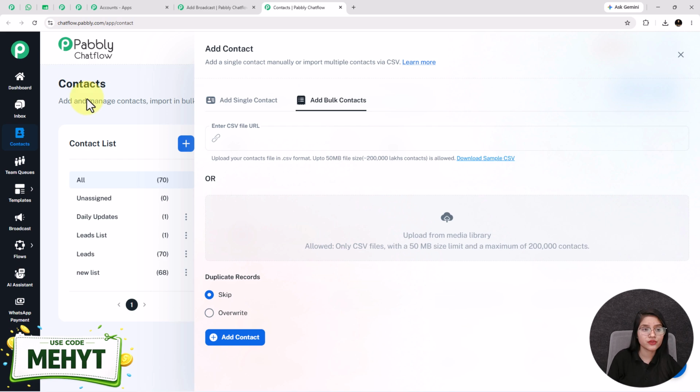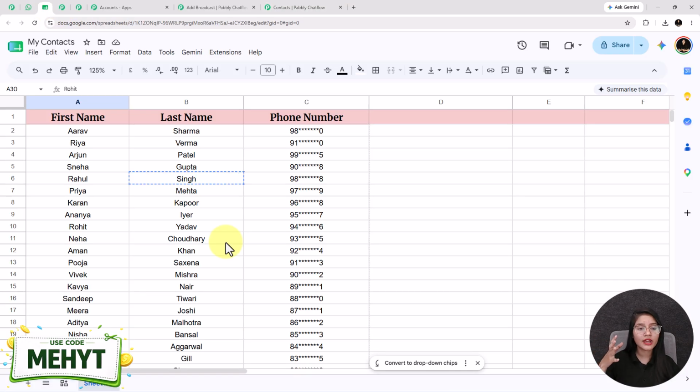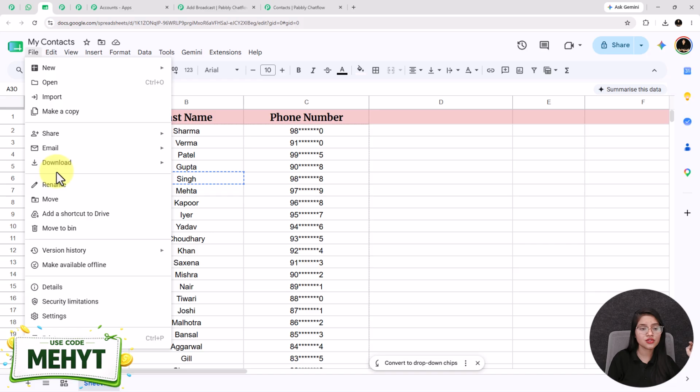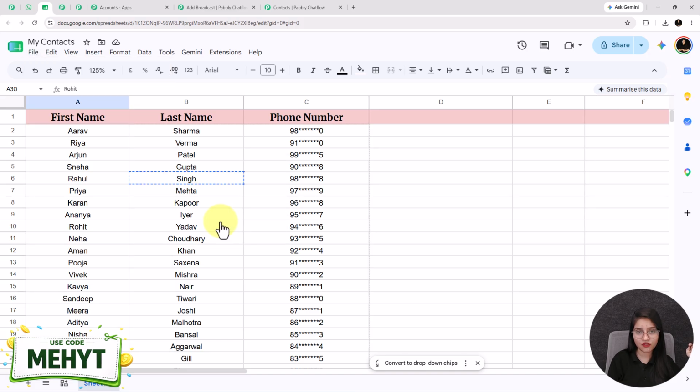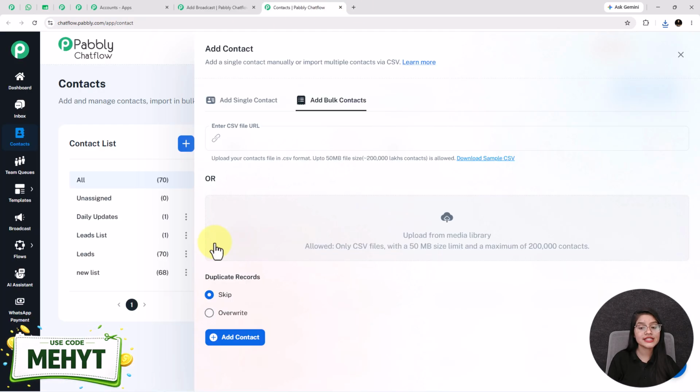I'll show you how it will look. See, this is the sheet where I have added the first name, last name, and the phone number of the previous gym members. After adding all of your contacts inside your Google Sheets, you need to download it in a CSV format. I have added it inside Google Sheets, but you can also use Excel as well. And one more thing, only CSV files are allowed with a 50 MB size limit and a maximum of 2 lakh contacts. Means you can upload up to 2 lakh contacts by just one click.